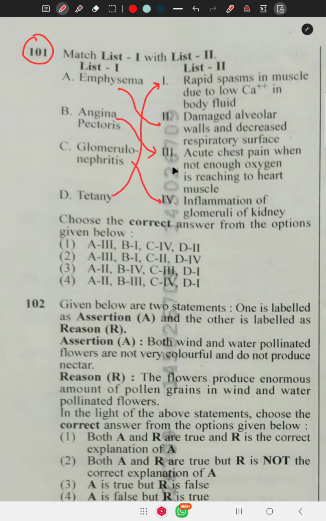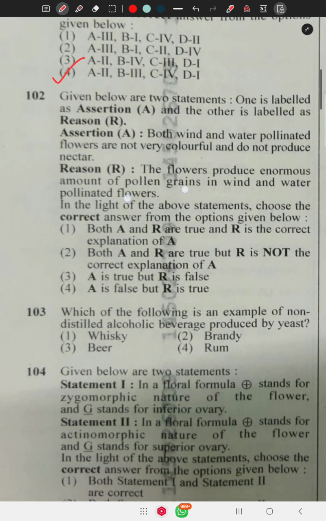This one is the correct option. Question number 102 says, the given below are two statements. One is labeled as assertion, another is labeled as reason. The assertion says both wind and water pollinated flowers are not very colorful and do not produce nectar because they do not attract insects or other organisms for their pollination.